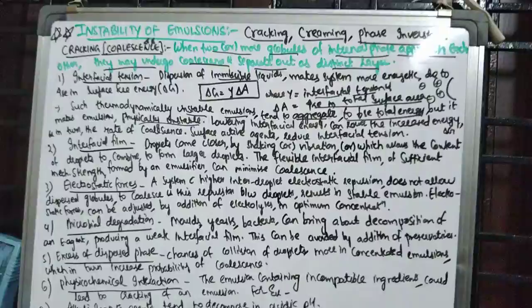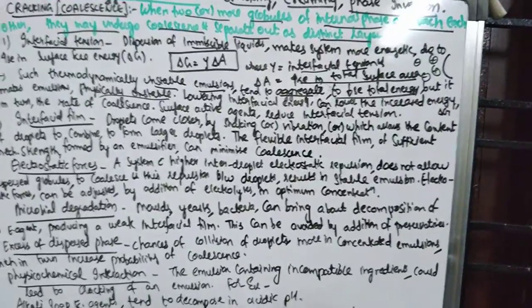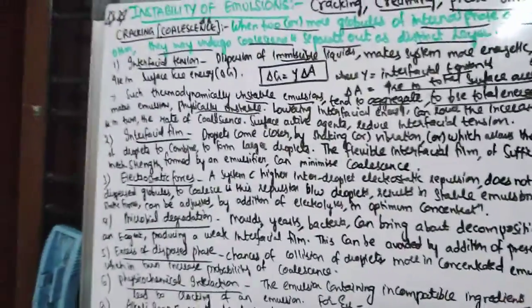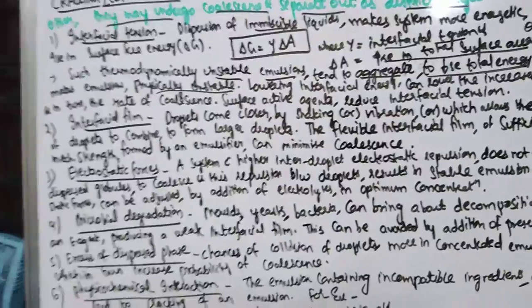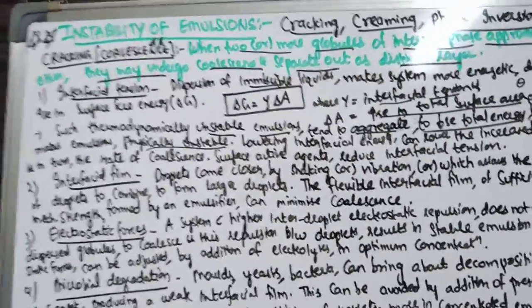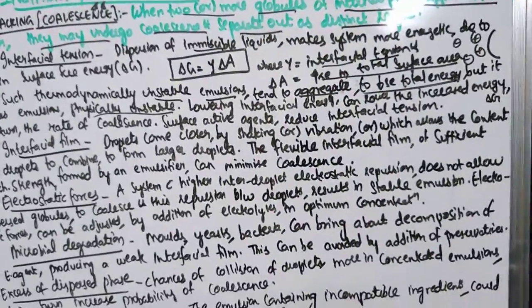I have told you how you can make it stable by lowering the interfacial tension. Do you remember the three mechanisms in which emulsifying agents help in the formation of emulsion? Reduction of interfacial tension, interfacial film formation, and electrical repulsion. So you have to apply the same concept here.